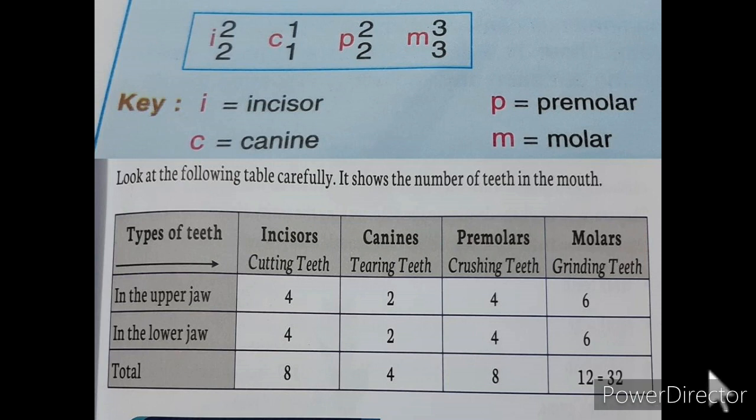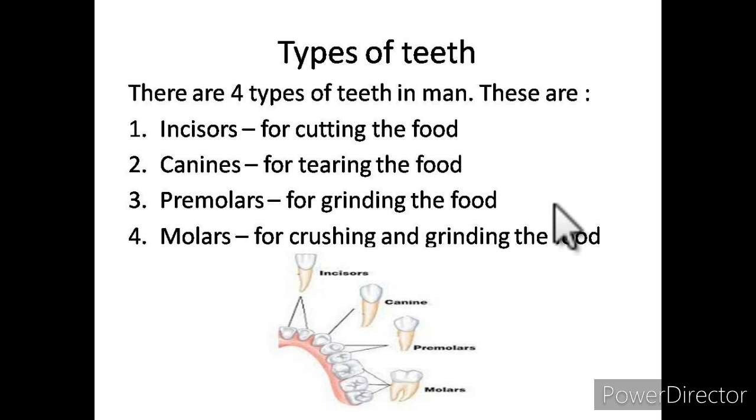Digestion of food begins with the teeth. Therefore, you must keep your teeth clean and healthy by brushing them properly and taking care of them. Although tooth enamel is the hardest substance in the body, it tends to be eroded and destroyed by the acid produced in the mouth during the breakdown of food and due to more intake of sticky foods like chocolates, burgers, noodles, etc. We should avoid eating these types of food. We have to take care of our teeth. See, in our mouth, so many types of teeth are present.